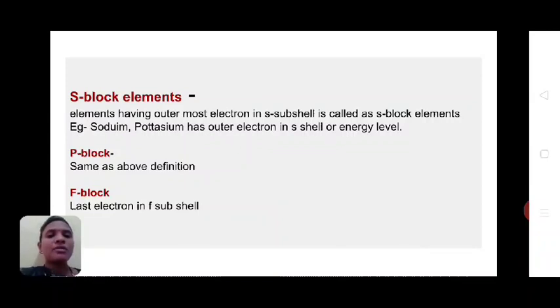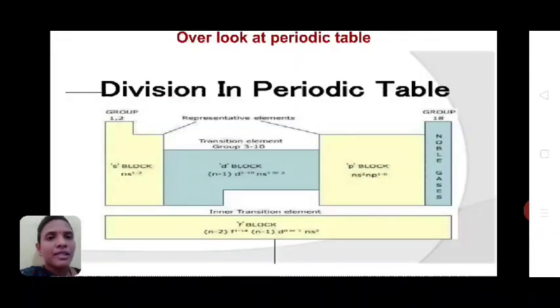And if the outermost electron is present in the F subshell, then that element is called an F block element. So these are the bifurcations of elements according to the S shell, D shell, P shell, F shell.